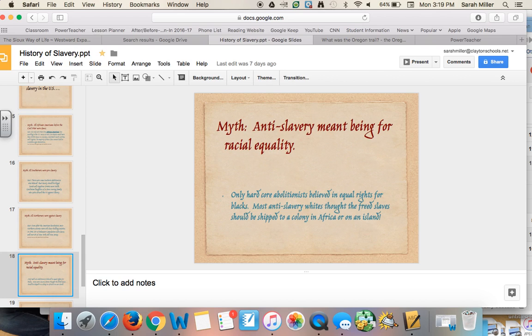Another myth is that being anti-slavery meant being for racial equality. Very few, only the hardcore abolitionists, believed in equal rights for African Americans. Most anti-slavery Euro-Americans thought that freed slaves should be shipped to a colony in Africa or on an island, or still just not treated as equal, maybe not equal pay, not equal access to things.